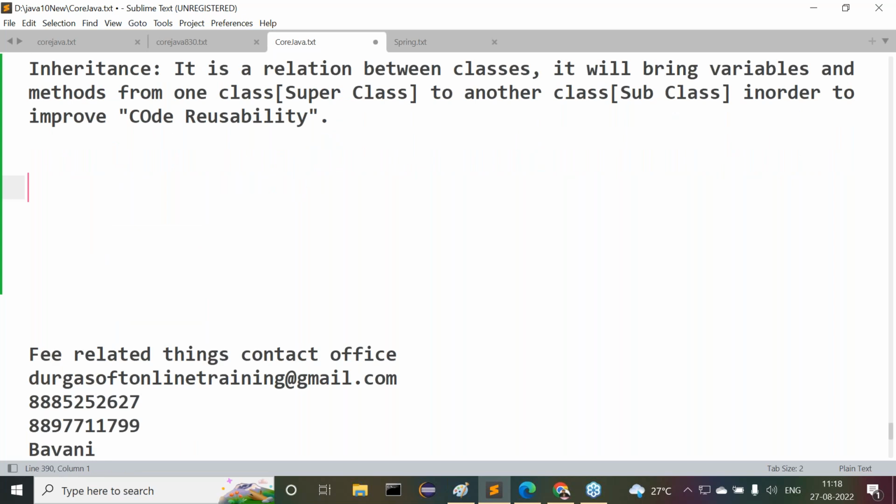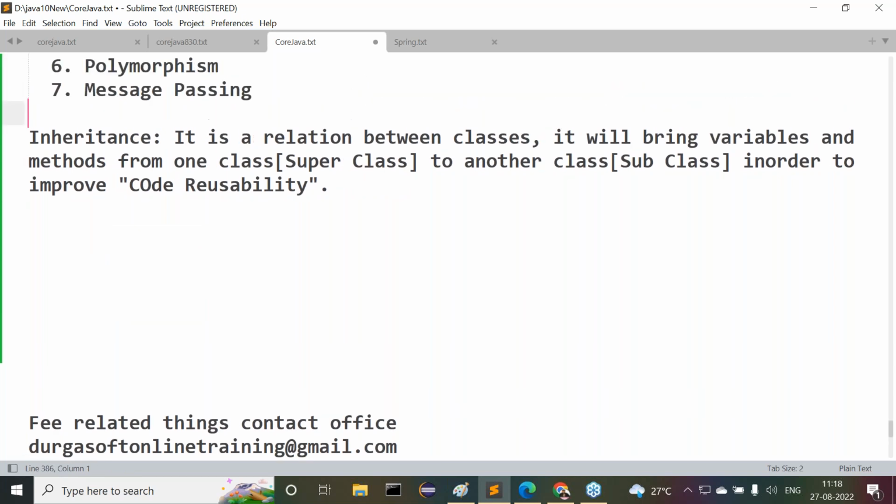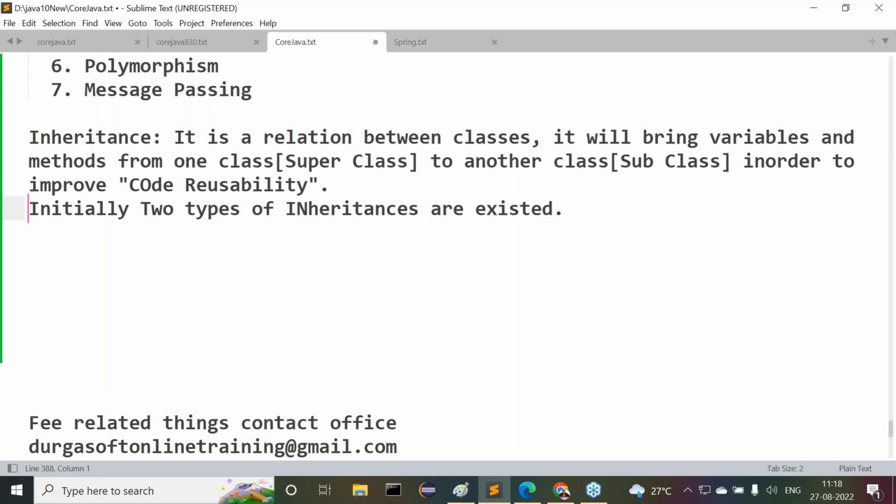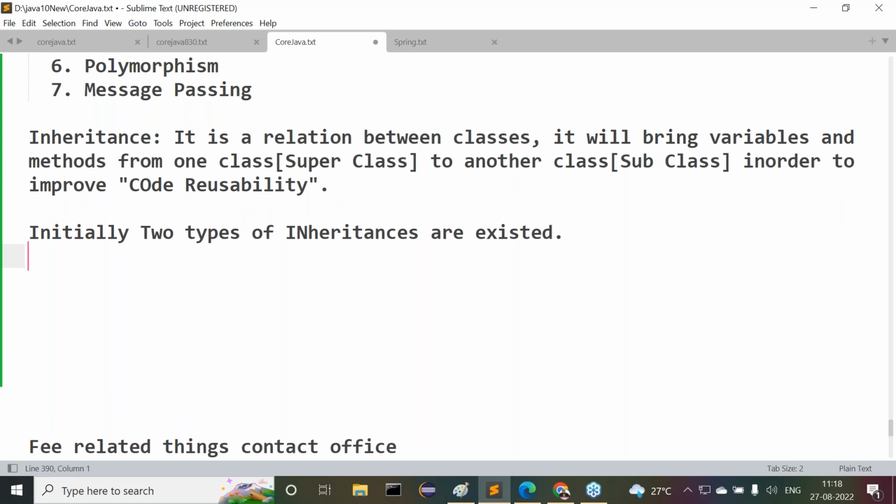Next one is how many types of inheritances are available. How many types of inheritances exist? Initially, two types of inheritances exist. What are the two types?